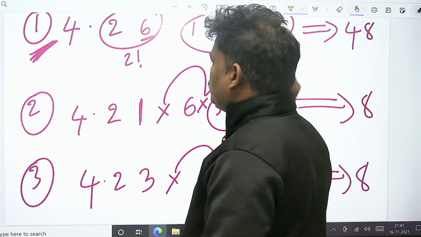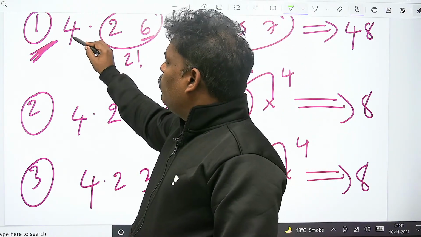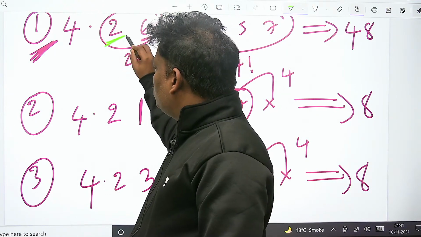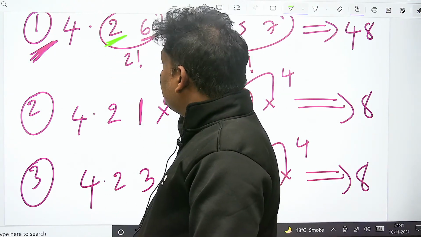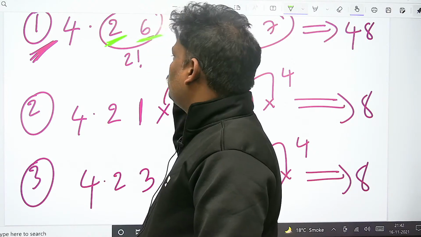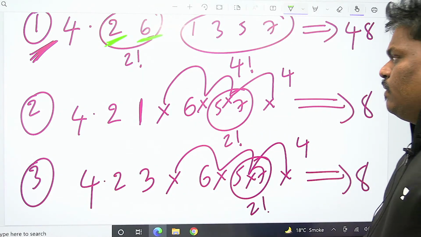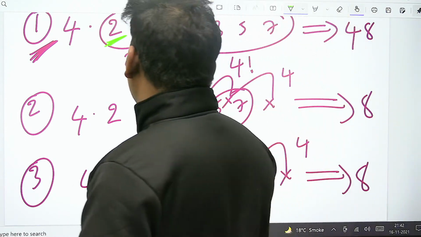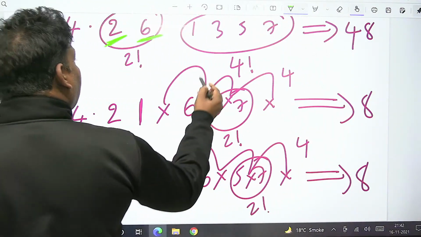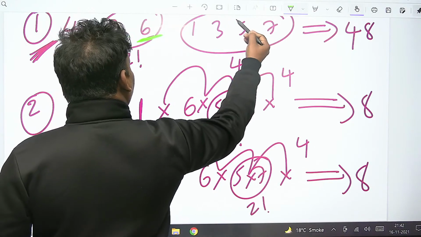Yeah. See, after 4, this is the main root. In the left subtree, root 2 only should come first. In the right subtree, root 6 only should come first. Left subtree first person 2 only. Right subtree first person 6 only. Afterwards 1, 3, 5, 7 can come in any order.